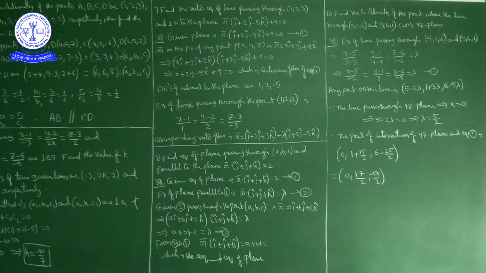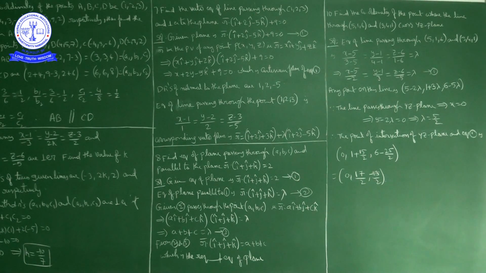The equation of a plane parallel to a plane only differs by a constant. Suppose one plane equation is given as x plus y plus z is equal to 10. Then parallel to this plane, x plus y plus z is equal to some 5, 4, 3, 2. So two parallel planes only differ by a constant. The equation of the plane given is r bar dot product with i cap plus j cap plus k cap is equal to 2. So the equation of a plane parallel to this plane we can write as r bar dot product with i cap plus j cap plus k cap is equal to some lambda. The equation of a plane parallel to this plane is of this form, only differing by a constant.